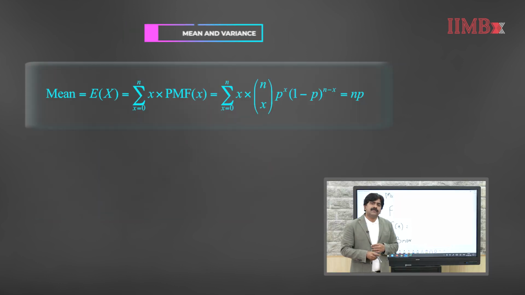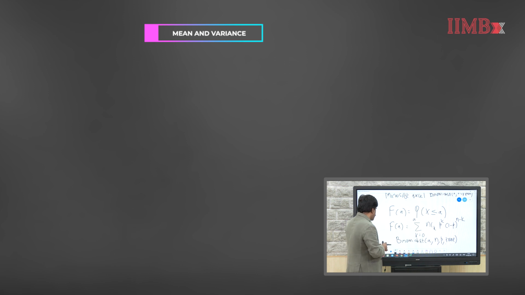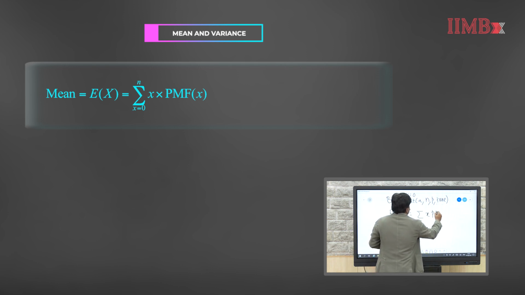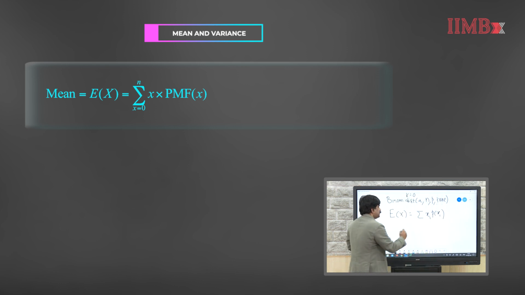The mean and the variance of the binomial distribution are given by np and npq. Basically we can calculate the mean and variance using the generic formula for calculating the expected value or mean and variance. Remember, the expected value for any generic discrete random variable is the summation over x of x times probability of x, or xi times probability of xi, summed over all possible values of the random variable.